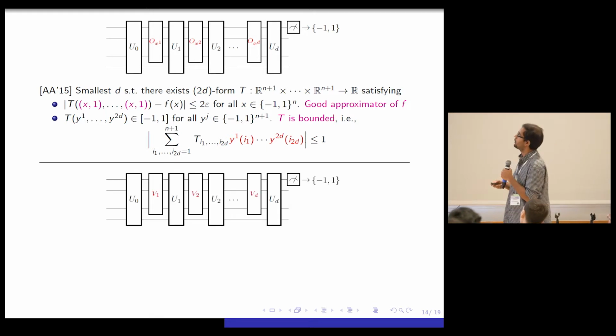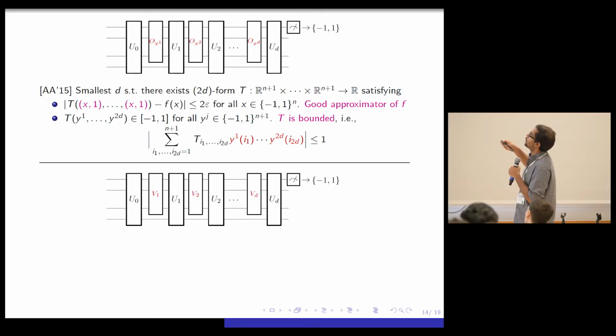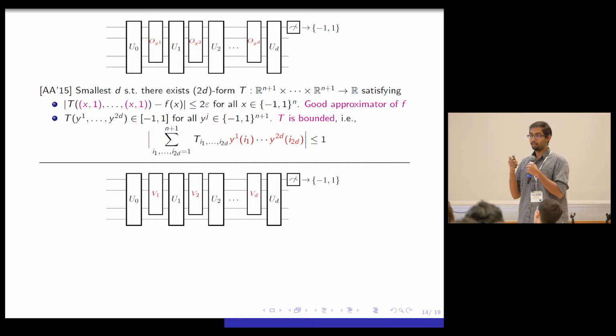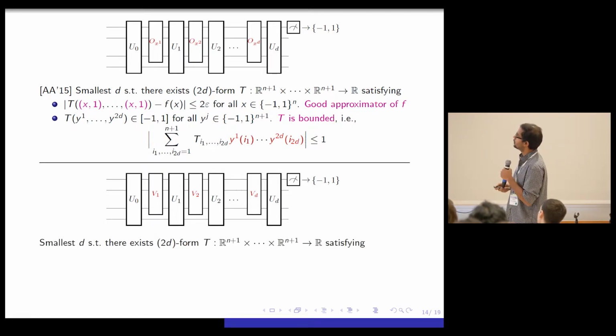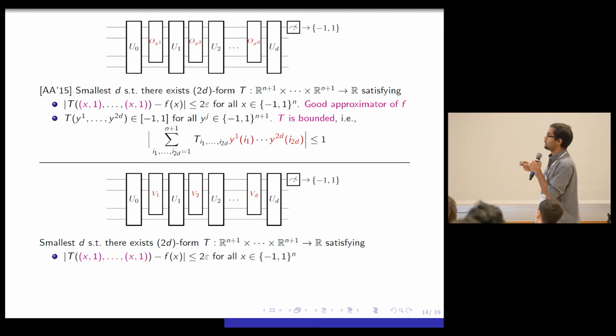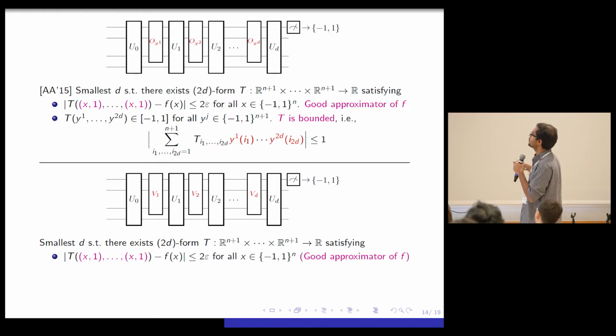OK, now let's look at what we define. We define this notion where O_x1 is replaced by V_1, O_x2 is replaced by V_2, and we keep repeating this. And we're going to define my new degree notion now. The way it's going to be defined is, I want to find the smallest d for which there again exists a 2d tensor that takes 2d copies of R^{n+1}. And it should satisfy the following. This is a natural condition. When I replace V_1 by O_x, V_2 by O_x, up to V_d by O_x, this tensor should be close to f(x). And all that this is saying is it should be a good approximator of f.